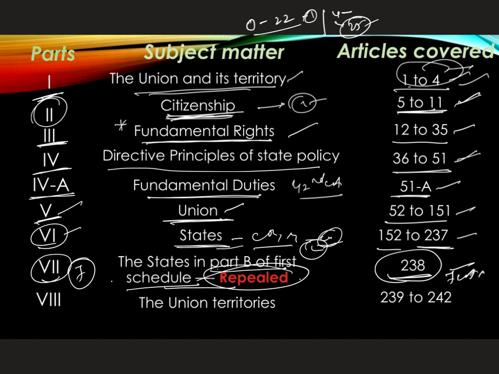And if you come to Part 8, it deals with the union territories. What comes under union territories, and what are their features? For example, Delhi is a union territory with a legislative assembly. Puducherry is a union territory with a legislature. We also have Jammu and Kashmir, Daman, Lakshadweep, and Andaman and Nicobar. All these come under Articles 239 to 242.